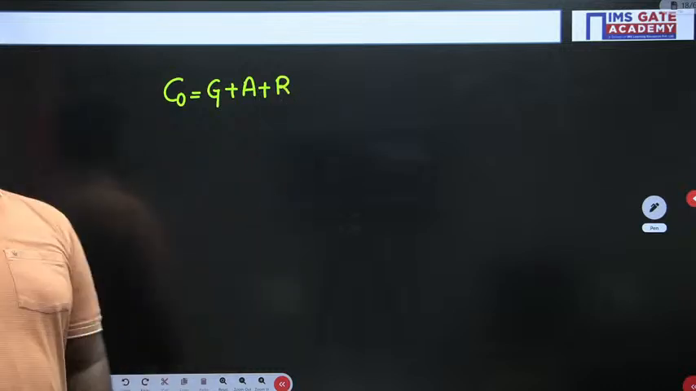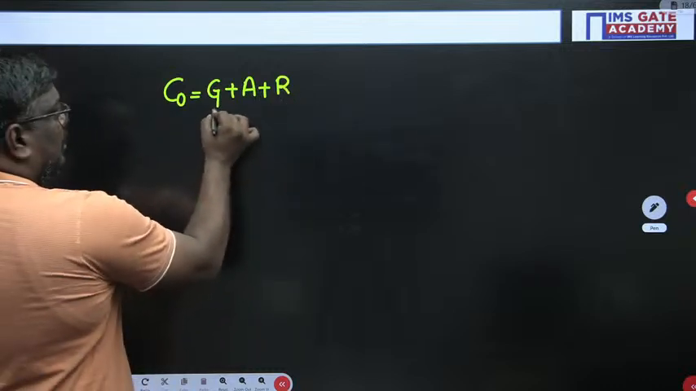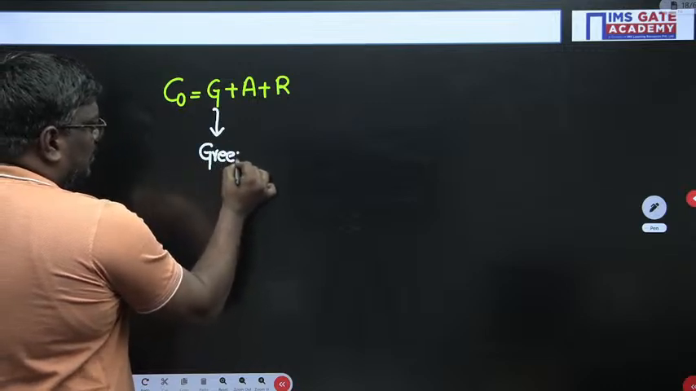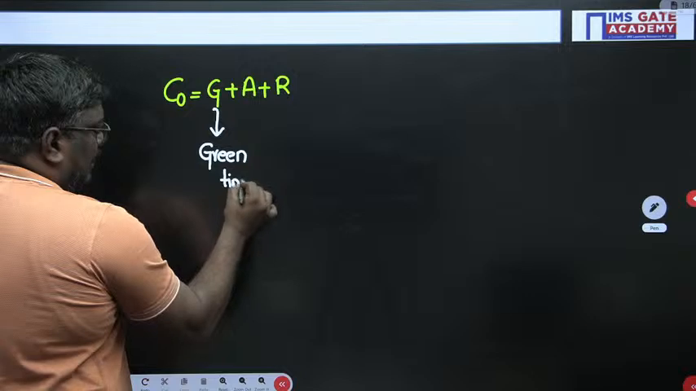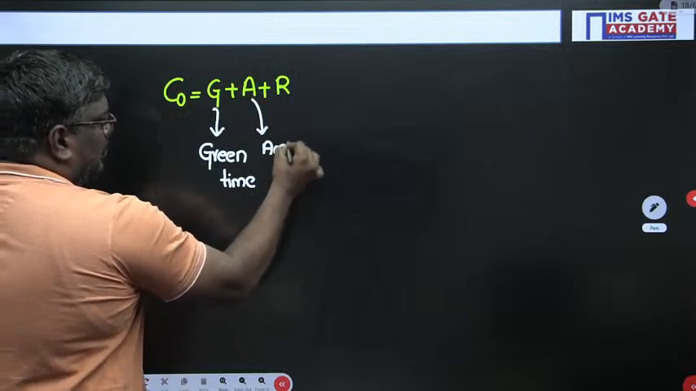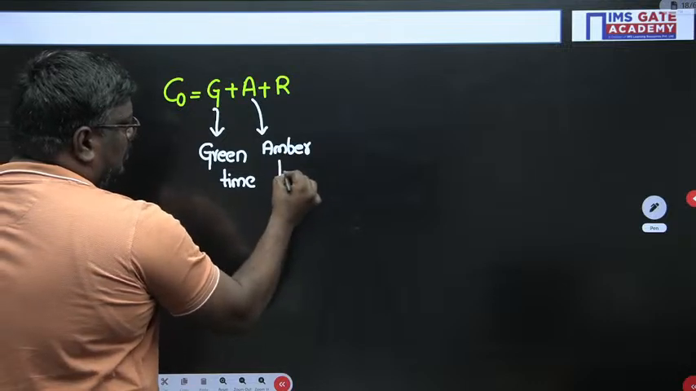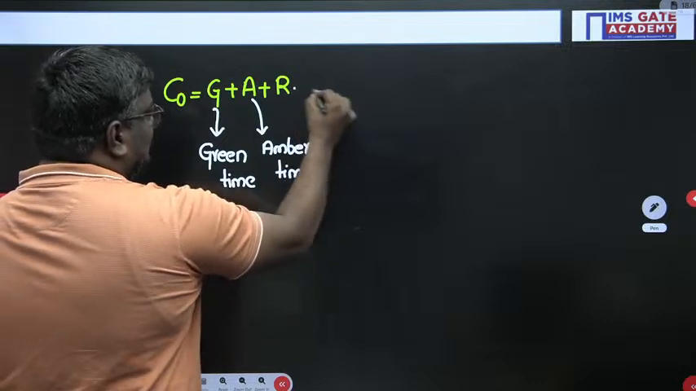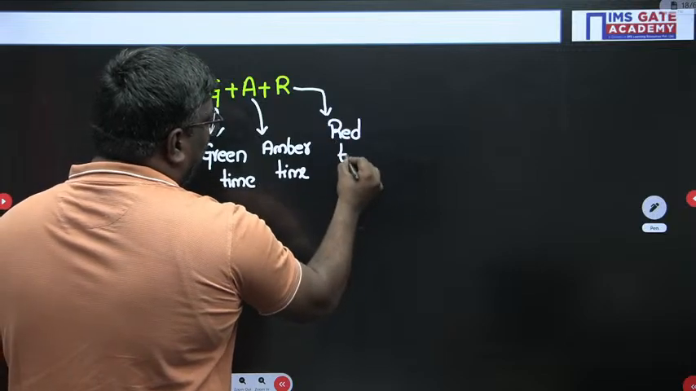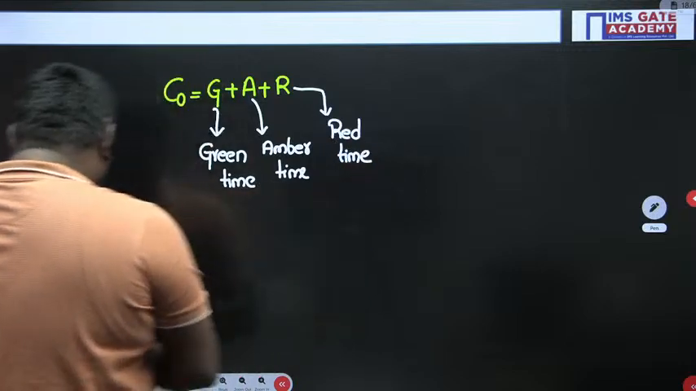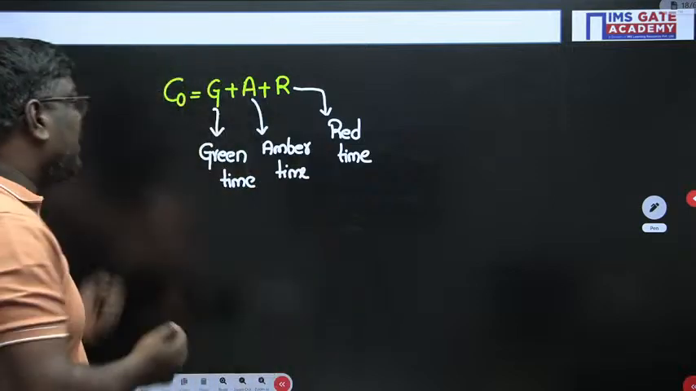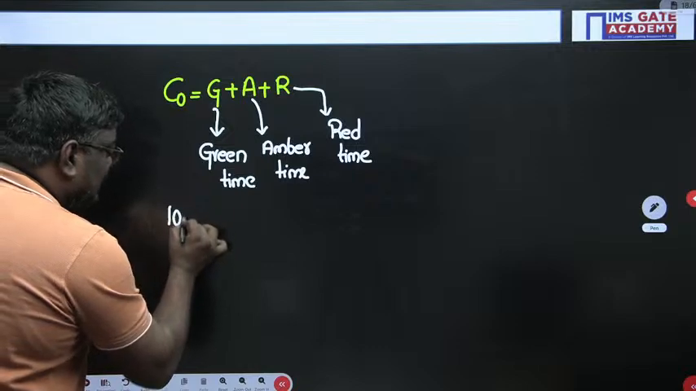Again, my dear students, in a signal concept, we have G. What is G, sir? Green time. And A is called what, my dear students? This is called the amber time. And what is R? R is nothing but the red time. So my dear students, when they give you the optimum cycle length, it is nothing but the summation of green time plus amber time plus red time. So they have given you clearly it is 100 seconds.